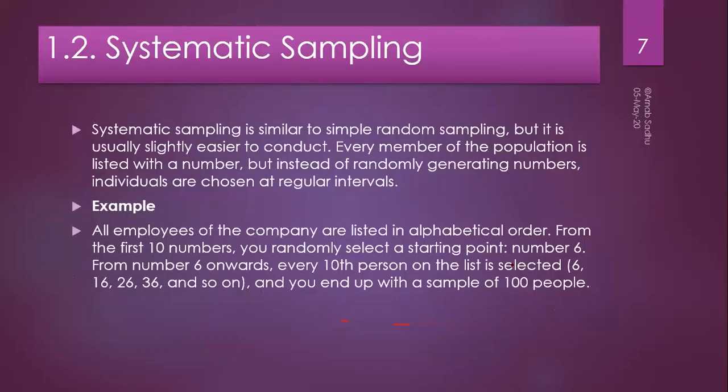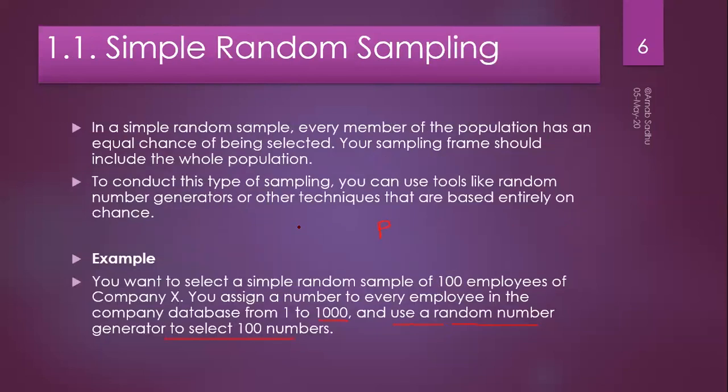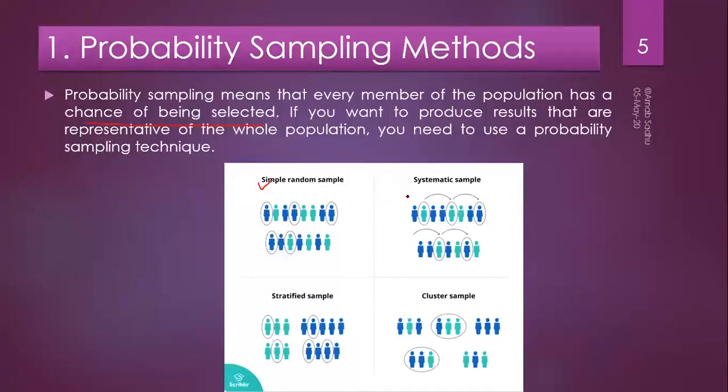The next technique is systematic sampling. In systematic sampling, it is pretty much similar to the random sampling, but it is usually easier to conduct. Why easier to conduct? Because we do not need to generate any random number. Rather, individuals are chosen at regular intervals. If you see the figure here, systematic selection of samples, the interval is constant.